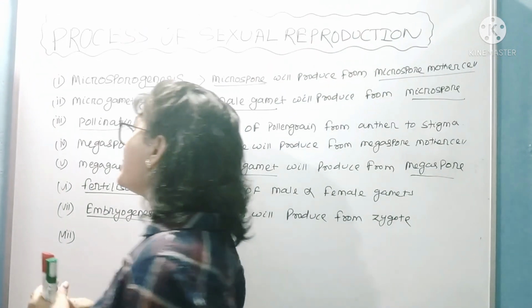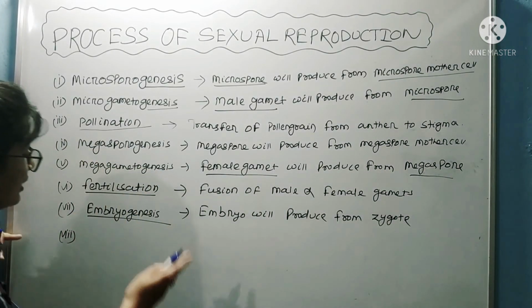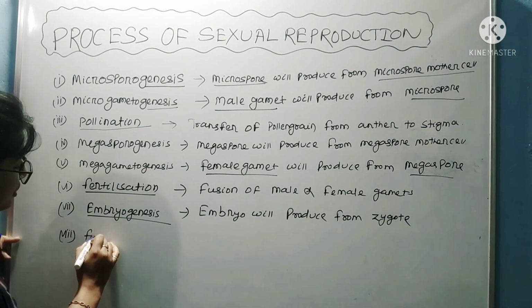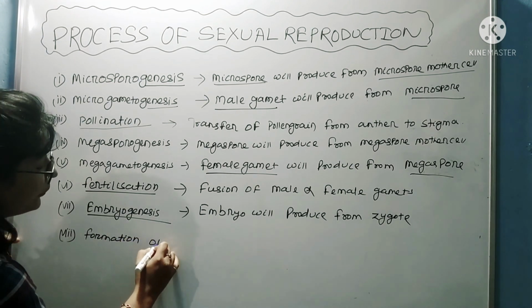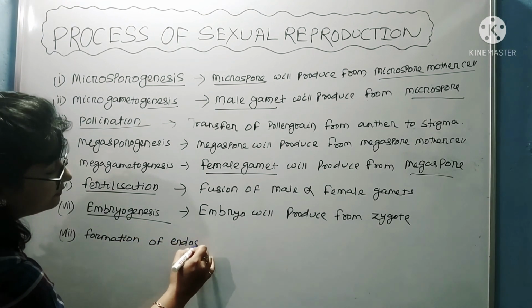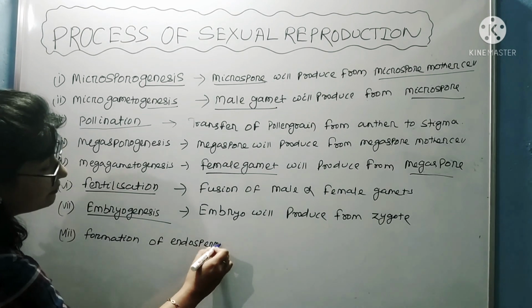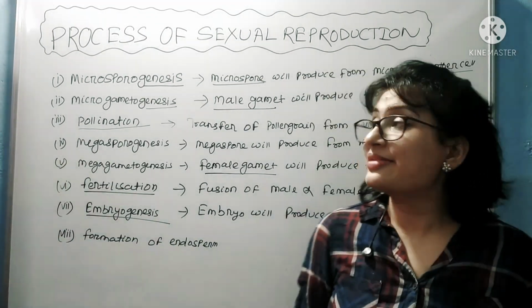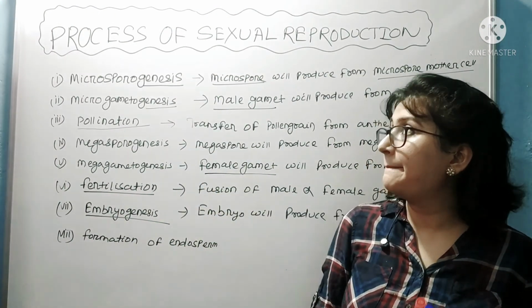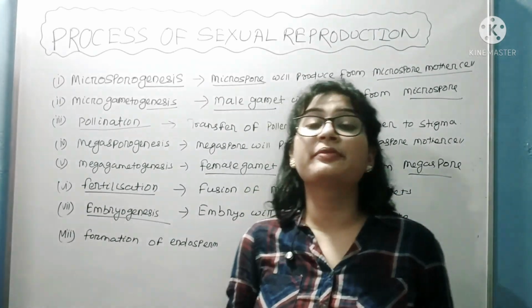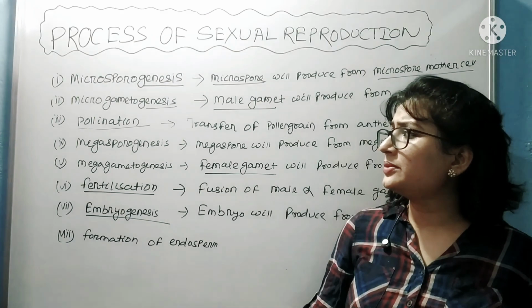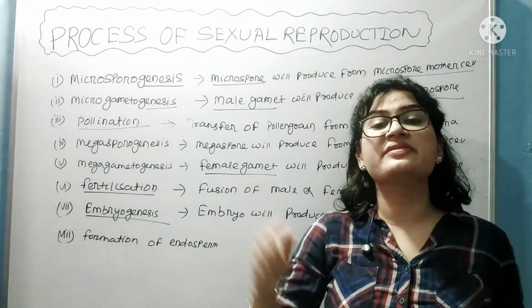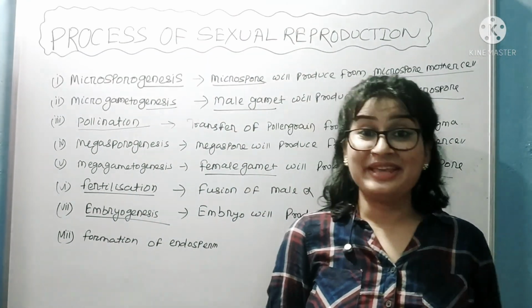So the last process of sexual reproduction is formation of endosperm. So these are the basic terms of the process of sexual reproduction. In the next class, we are going to discuss all these processes one by one. Okay, and thank you. Bye bye.